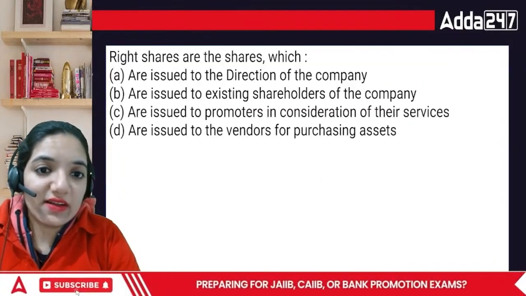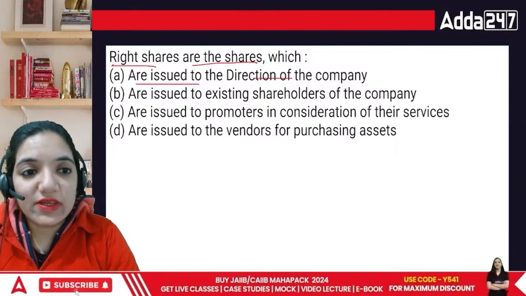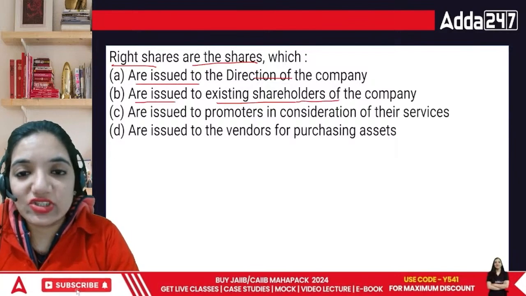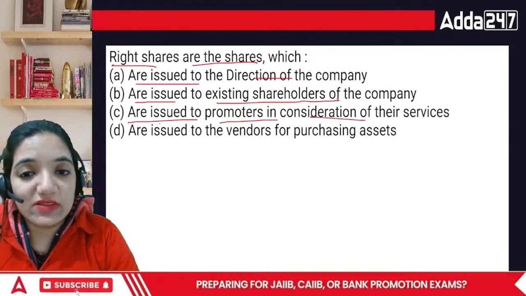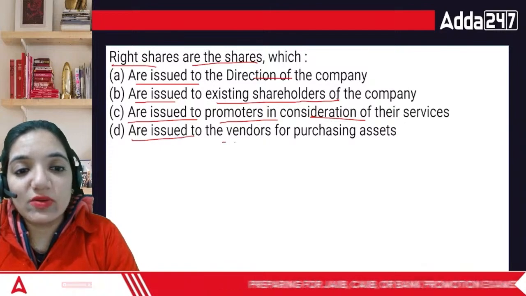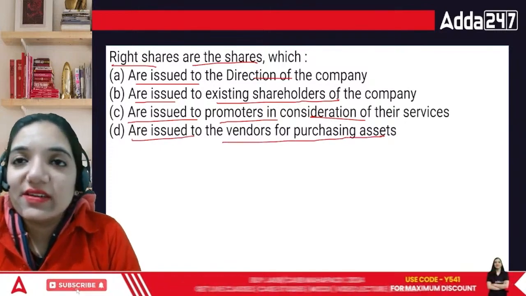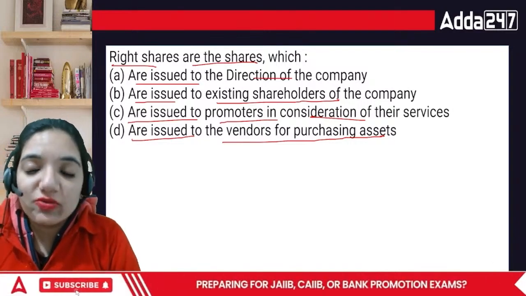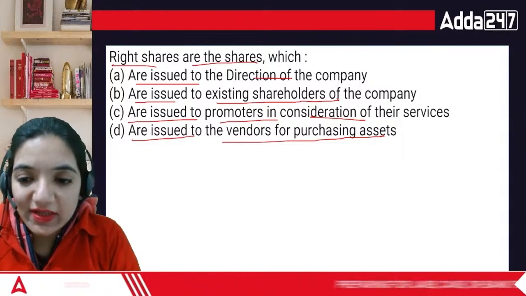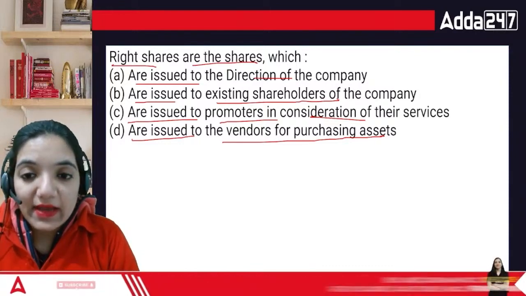The right shares of the firm are issued on the direction of the company, are issued to the existing shareholders of the company, are issued to the promoters in consideration of their services, or are issued to the vendor for purchasing assets. Right shares, matlab, you are giving shares to the current shareholders, and this is a benefit that we are providing. Do you want to buy the shares of our company at a lower price?